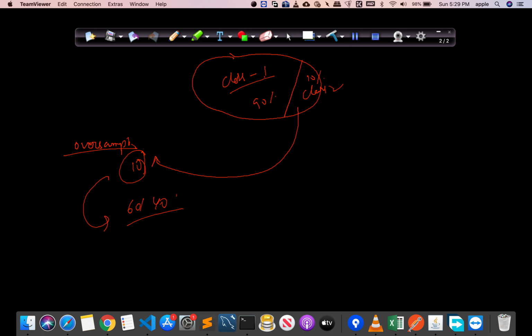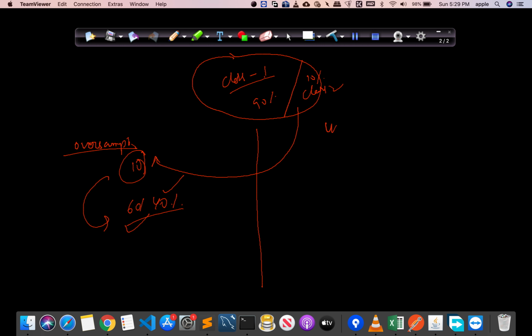We have increased the minority class by duplicating it in such a manner that now the ratio is 60 to 40. Now this is good. This is oversampling. The advantage is we are not losing any data that we have. But the downside is we are duplicating. We have so many duplicates in our data now. So this is the disadvantage of oversampling.